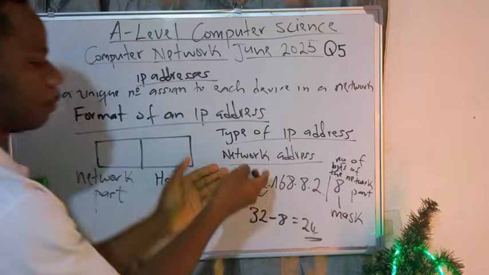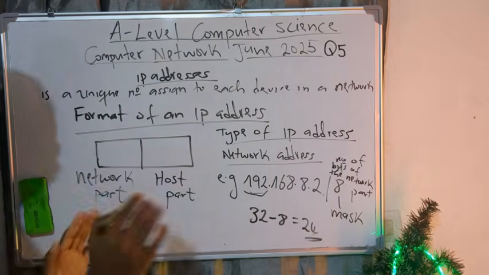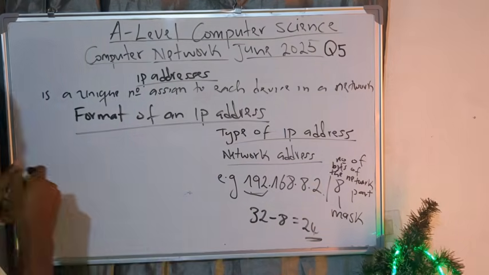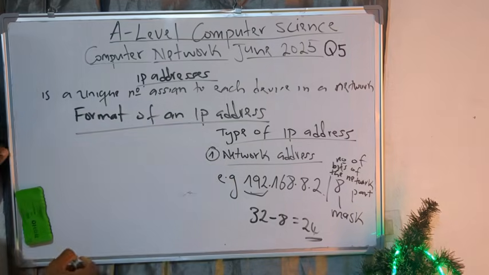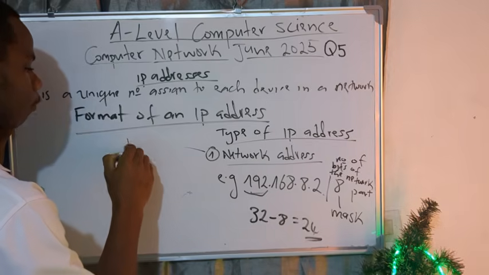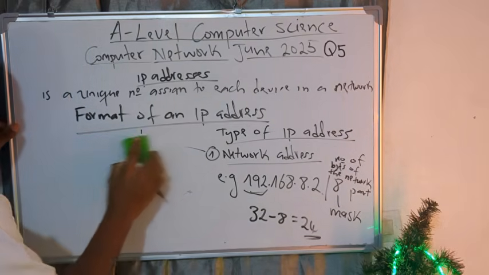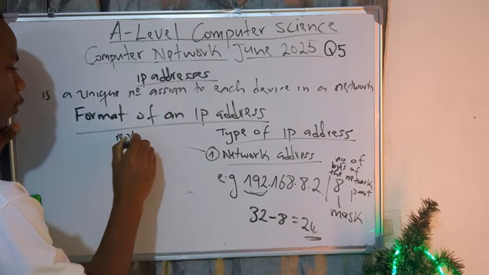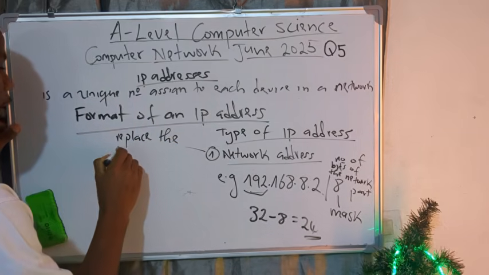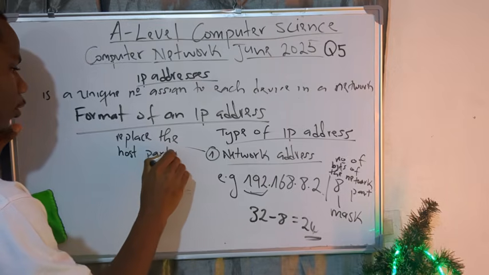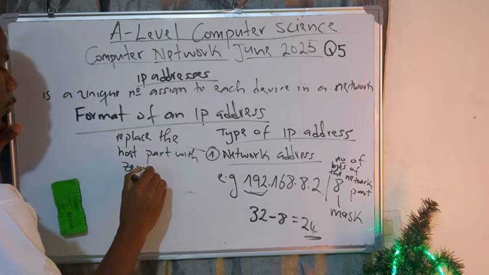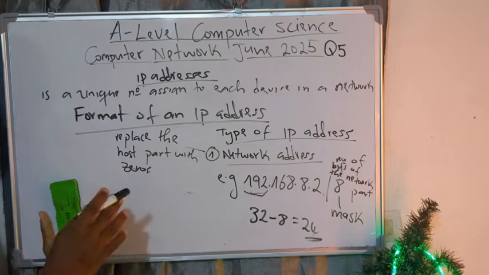When you know how to do so, now we come back to the types of IP addresses. It becomes very easy. Let me do it somewhere here. Types of IP addresses. Now, we say the first one is the network address. So what I want you to note is that for you to know the network address, replace the host part with zeros. Full stop. Good. Replace the host part with zeros.